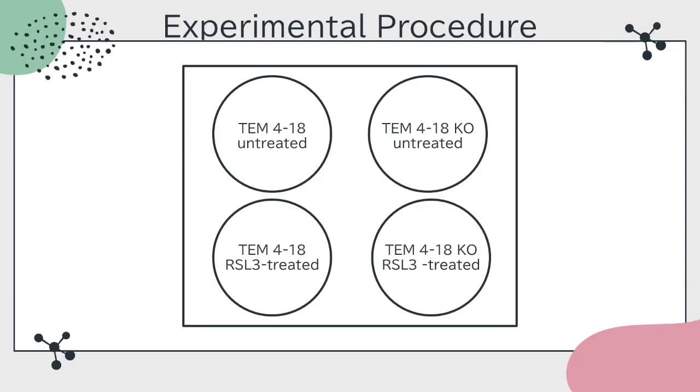Alright, so in this experiment, we used a 4-well plate containing cells with these 4 manipulated conditions. Cells are either TEM418 ZEB1 positive cells or the TEM418 ZEB1 knockout cells, and each of these cell types have been treated with RSL3 or untreated with DMSO. After sitting overnight, the cells are then imaged using 20x phase contrast and statistically analyzed using PRISM.